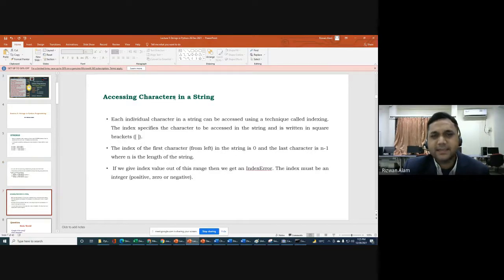Next thing is accessing characters in a string. It means if you want to access a particular character of your string, how can you access it? For that we have an indexing system. That indexing system is the same as we have in arrays in C or C++, or in terms of Python, in lists. The same type of indexing system we follow for strings also. If you want to access the first character, the index for the first character will be 0, and for the last character, the index will be n minus 1. Let me show you one diagram actually.